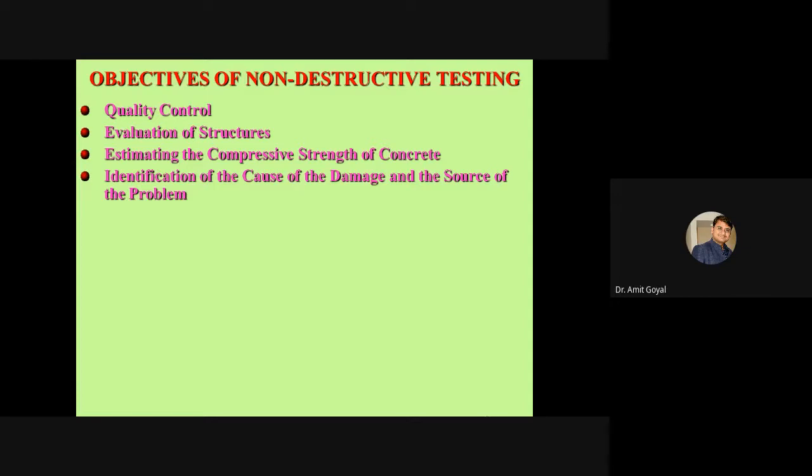So here I'll tell you one example. One of the structures here in Chandigarh near PCA Stadium, we got one consultancy project by NABARD. In NABARD, they were having their residential complex near PCA Stadium.